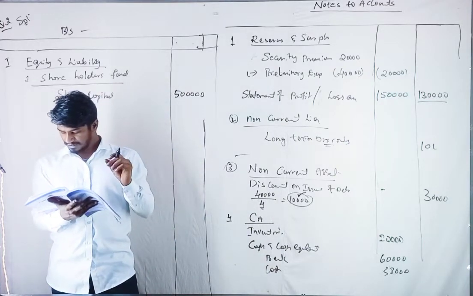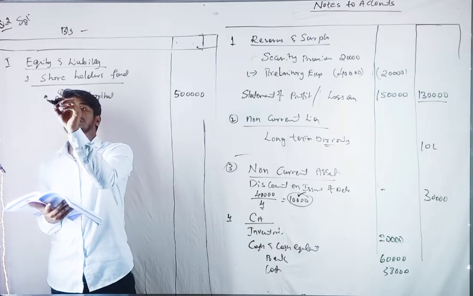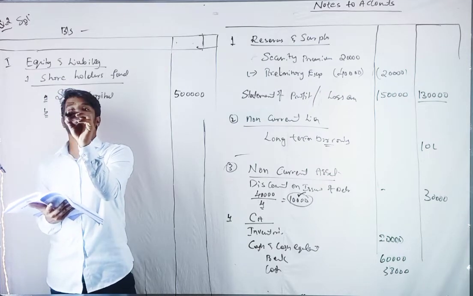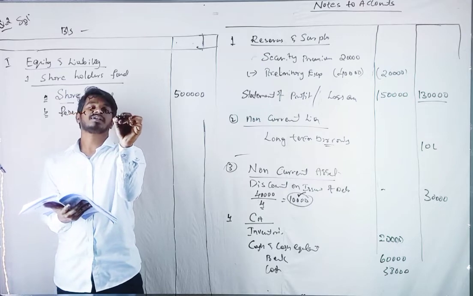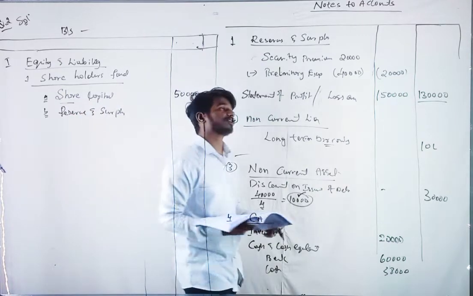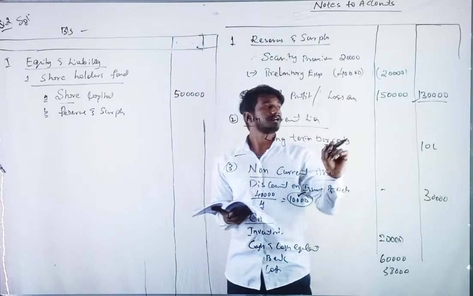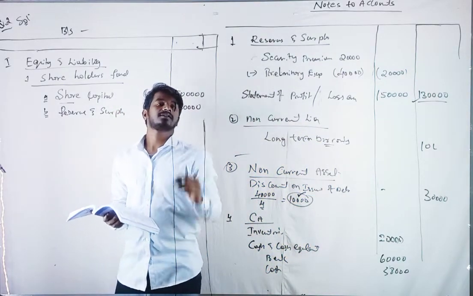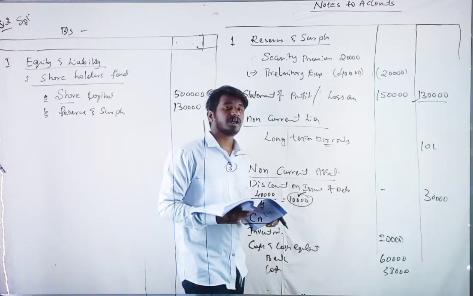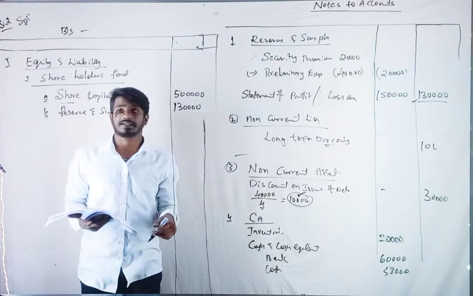Next we have reserves and surplus. How much? 1 lakh 30,000. And next, non-current liability.